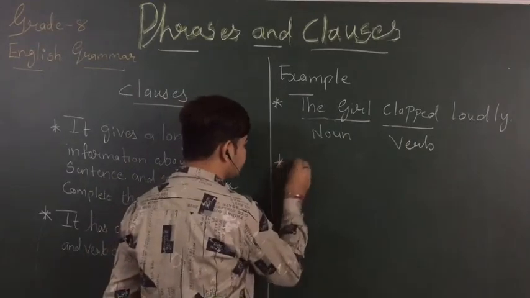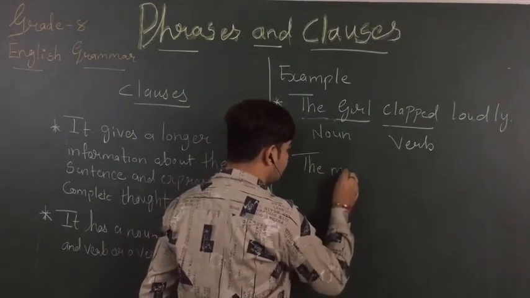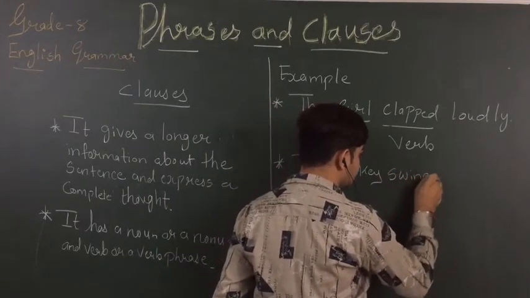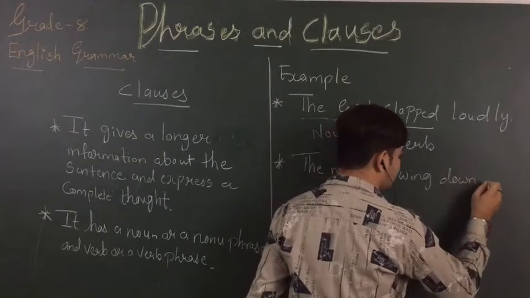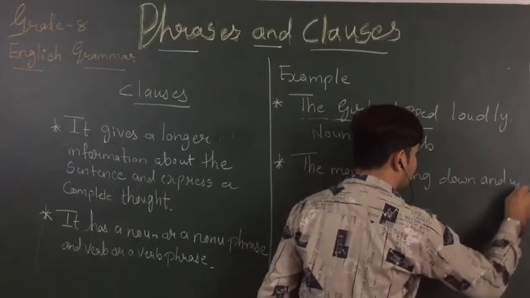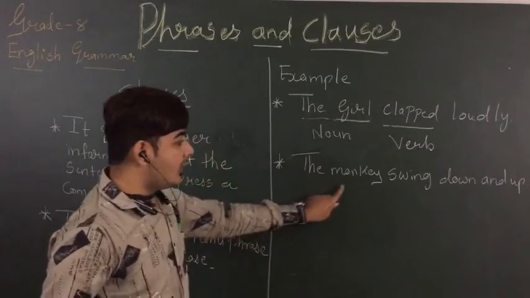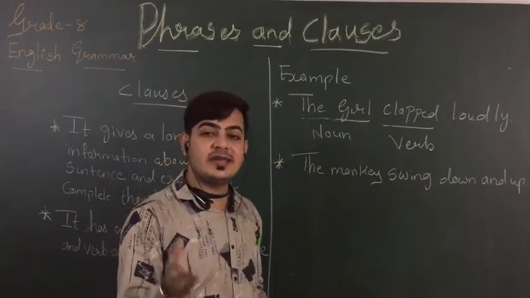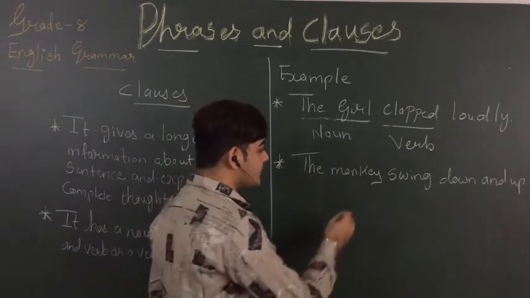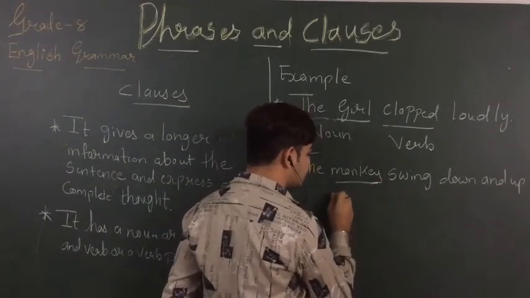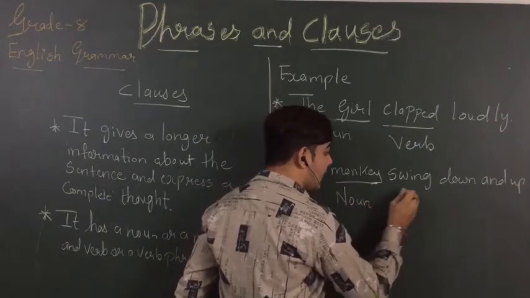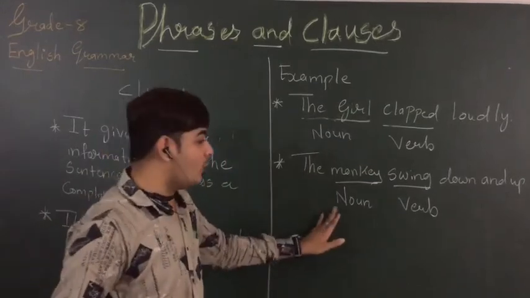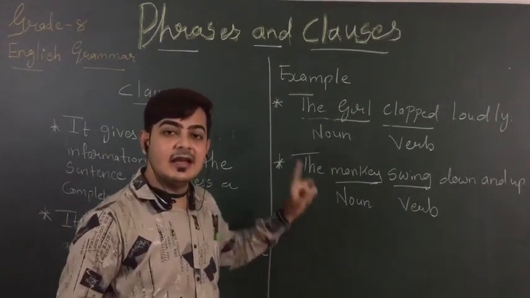Another sentence: the monkey swings down and up. What is the monkey doing? Swinging, okay? Up and down. So the monkey is my noun and swing is my verb. So there is a noun and verb in clauses.